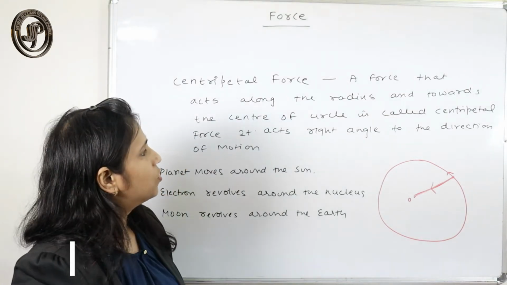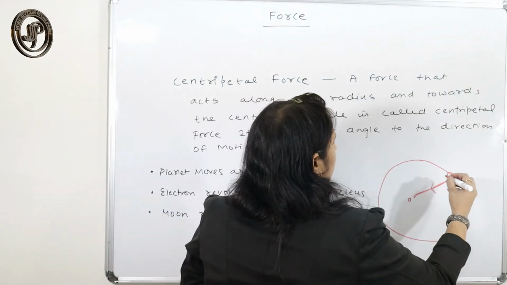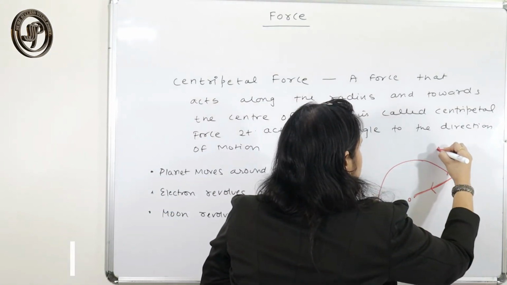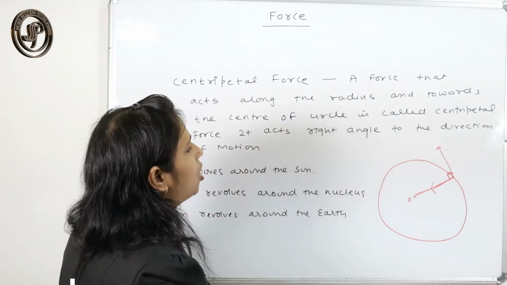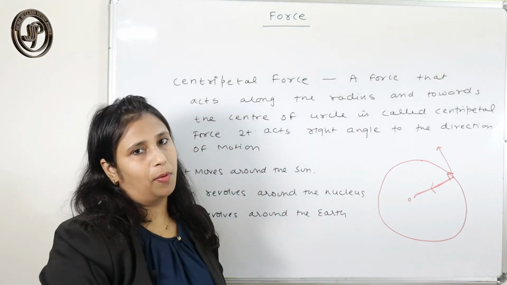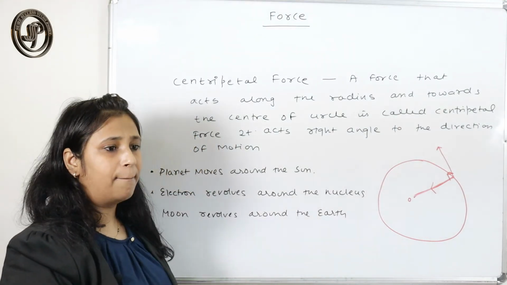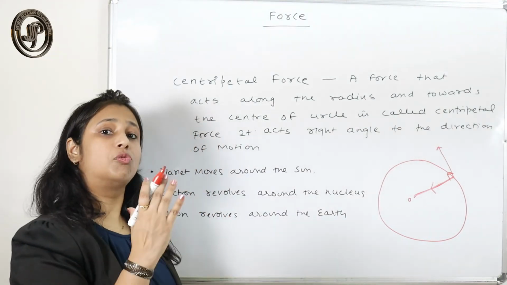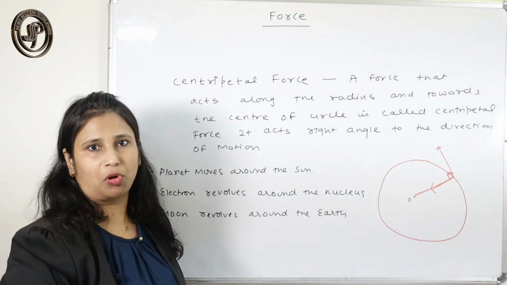So it acts at a right angle to the direction of motion of the body. If the body moves this way, then that force is always perpendicular to the direction of motion of the body. So there are various examples. That is the external force that comes into play that helps to move the body in a circular path.